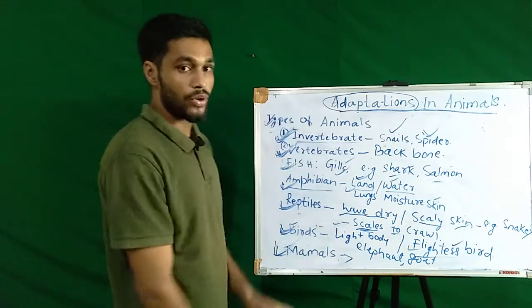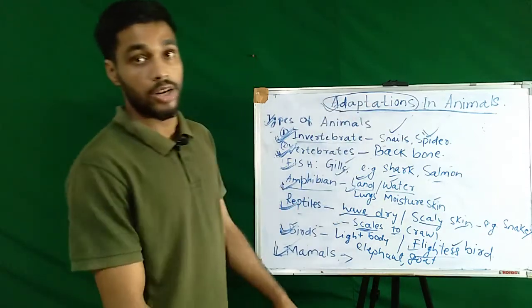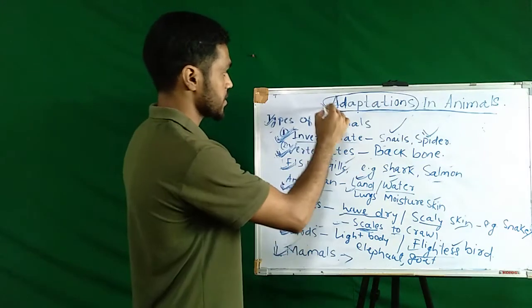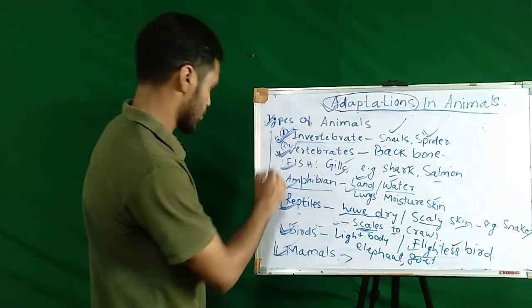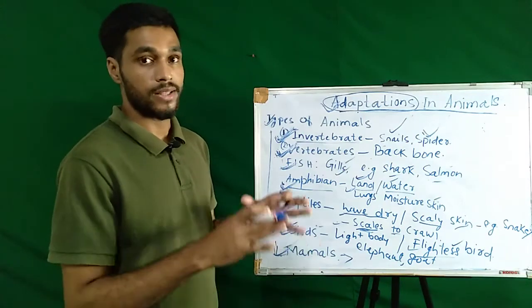So this is all for today, and in the next class we will be learning adaptations in animals. How adaptation happens in animals, we will be learning in the next class. This video will help you to understand the types of animals that are there in the world.